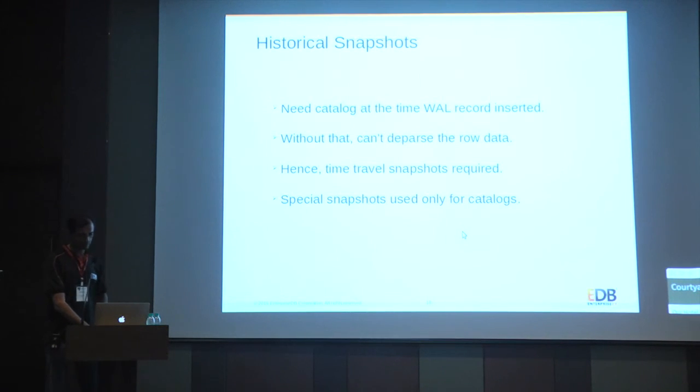So we also have something called historical snapshots. Basically the idea is that it wants to open the catalog relations which were actually existing when that WAL record was inserted. That's the reason we want to have some kind of historical knowledge of how that pg_class, how that table definition looked when that transaction log was created. Without that, we cannot exactly parse that into raw data. That's why these different kinds of catalog snapshots were introduced.